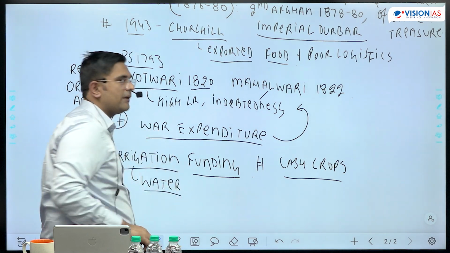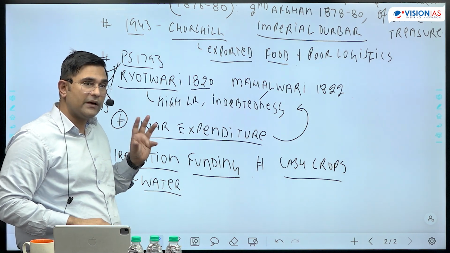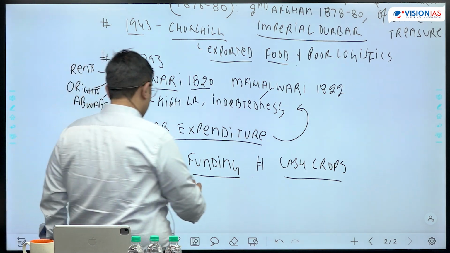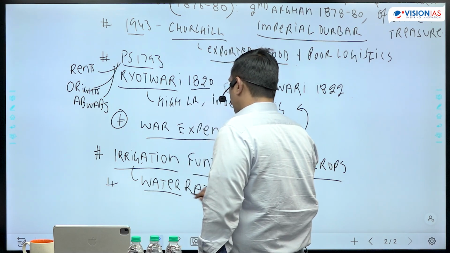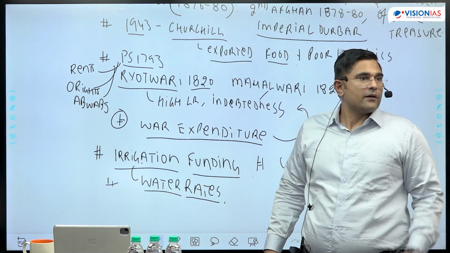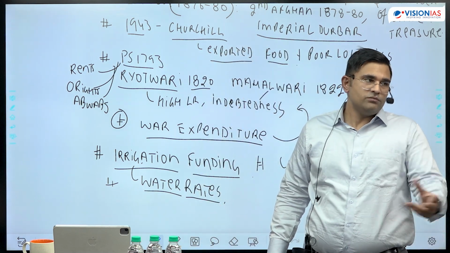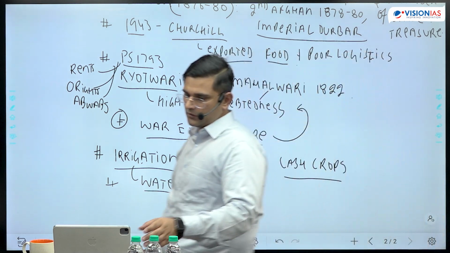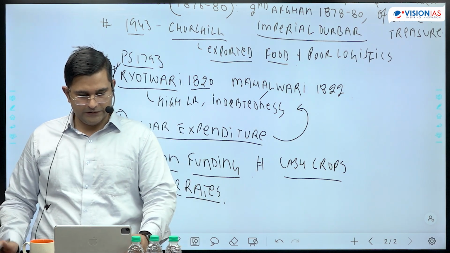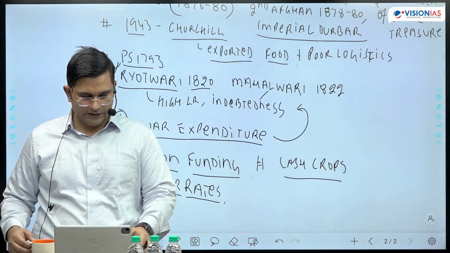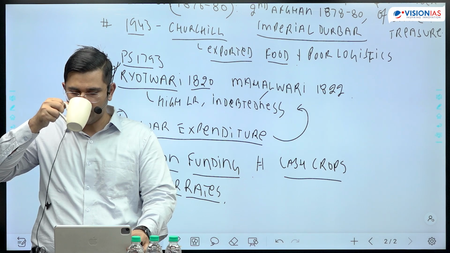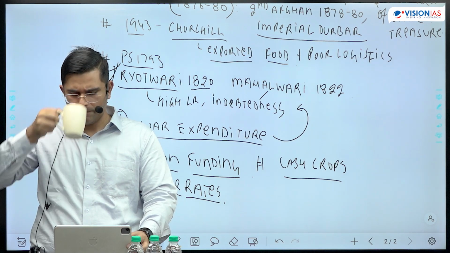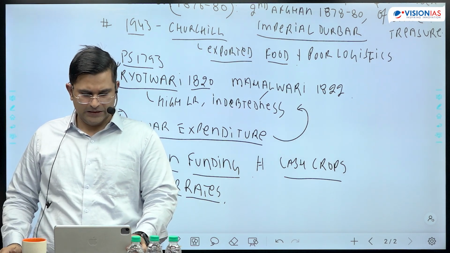Like we pay for electricity today, they took money for water rates, high water rates in Punjab. Therefore the common peasant was not able to afford the water. So these are the factors you can mention.